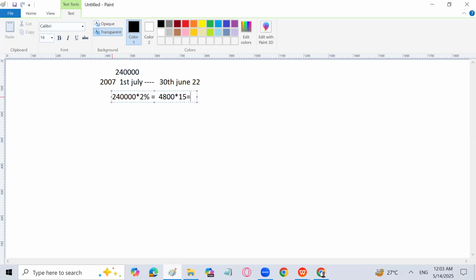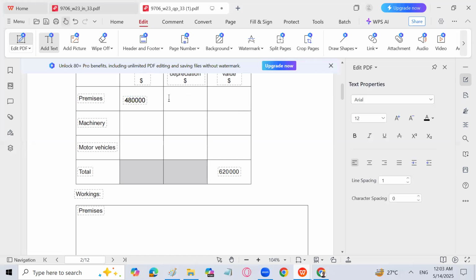So I'm going to calculate 4,800 into 15. So how much will it become? That is 2,40,000 into 2% into 15, that is 72,000. So it means that the building has already been depreciated by 72,000. I can write here easily, that is 72,000.